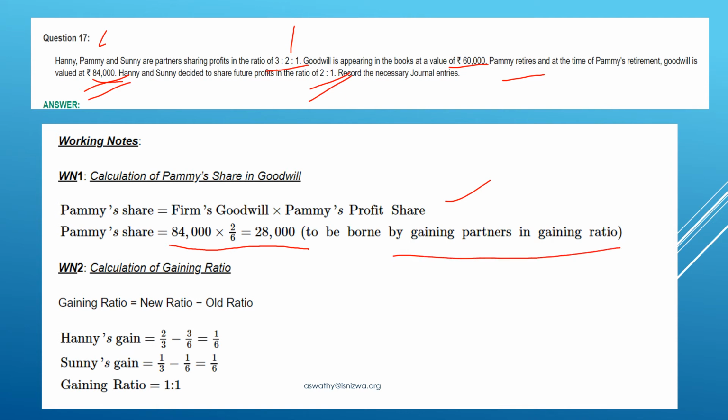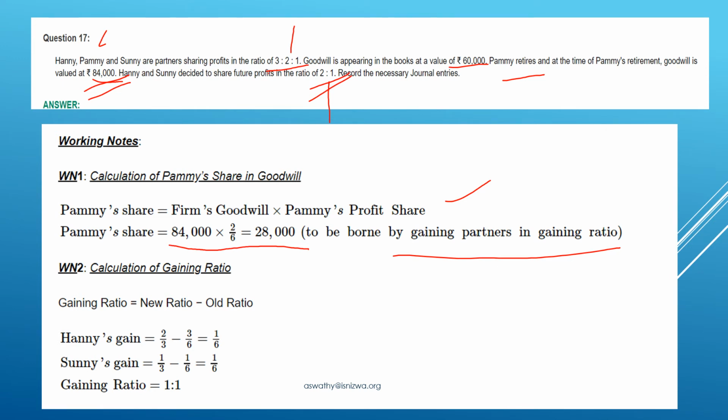So we need to find out the gaining ratio as the second working note. What is the equation for calculating gaining ratio? New ratio minus old ratio. What is the new ratio? It is given in the question, 2:1. The continuing partners, Hani and Sunny, decided to share their future profits in the ratio 2:1. So that is the new profit sharing ratio.